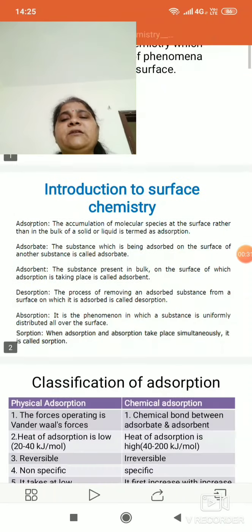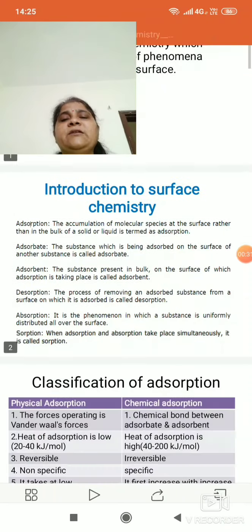Means, if the name of the colloidal solution ends with sol, it is understood that the dispersed phase is solid in all these. And in this chapter we have to read solid in liquid and liquid in liquid only in detail. That means we have to read sol and emulsion in detail.